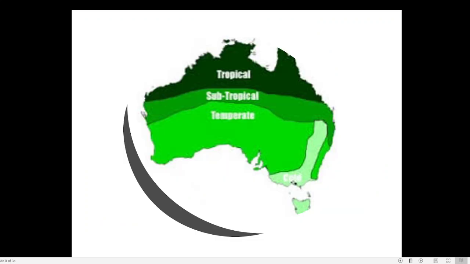Whereas the southern part of Australia is completely different. It is temperate. Temperate means that the climate of this region is similar to the climate we find in Europe, in London or in Paris or in other areas of Europe. That is why British people mainly settled in the southern part of Australia, because these areas are mostly colder.